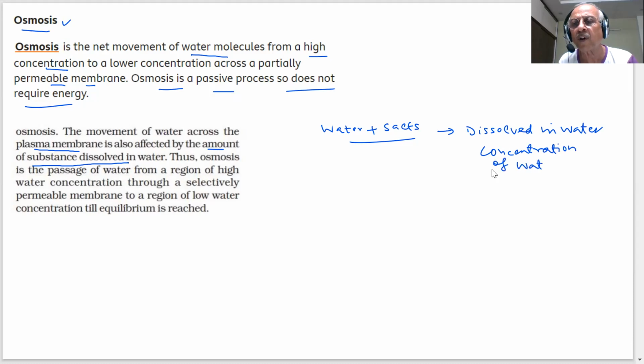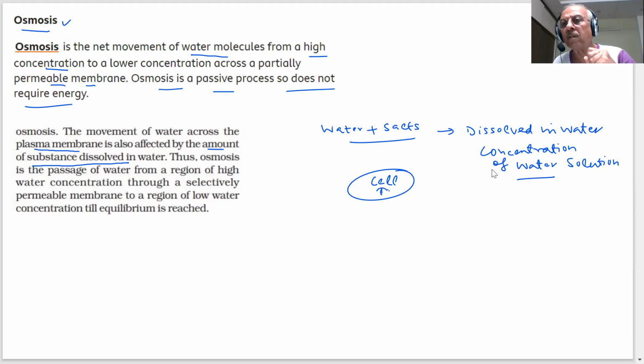It is not pure water, it is a water solution. For example, this is our cell. It has got water, and it also has some other material inside it, a fluid liquid, and there is a concentration inside. Concentration means substances are dissolved in water. Here also there is a concentration.